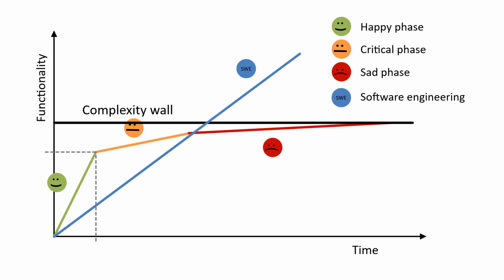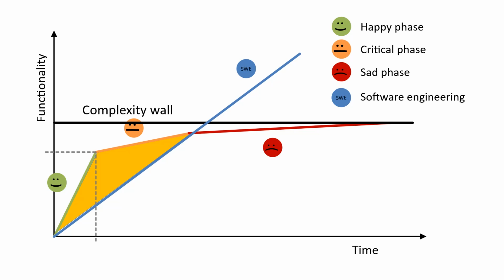However, following this approach, the blue line, we would also lose all the gains in speed we achieved in the early stages of the project, during the happy and critical phases. Furthermore, maybe we can complete the project within the happy phase. It is hard to tell at the start, and then all the software engineering effort would have been a complete waste of time.